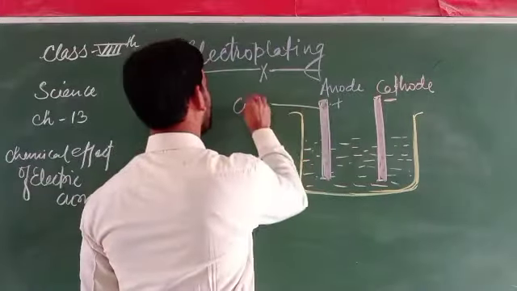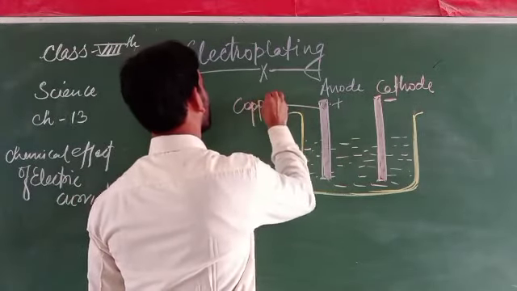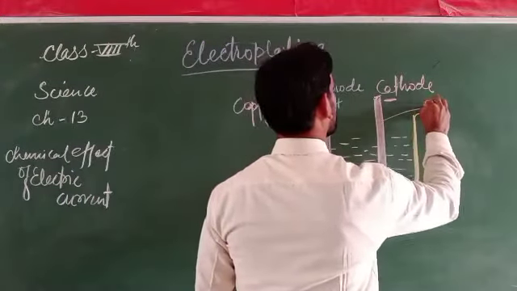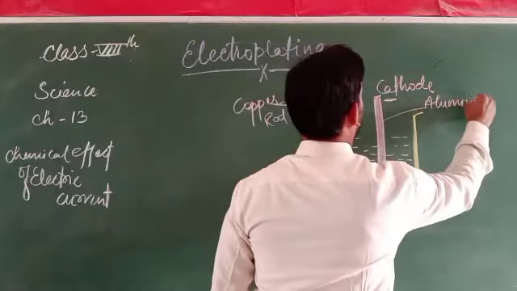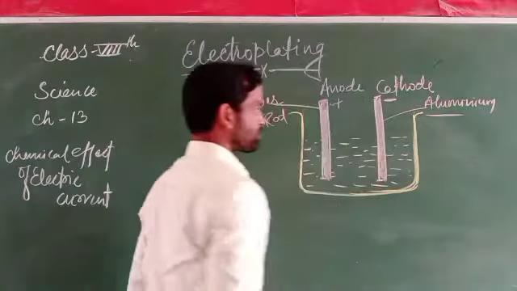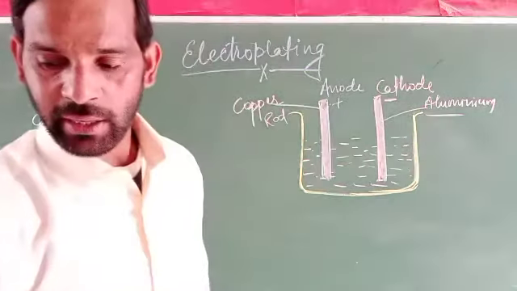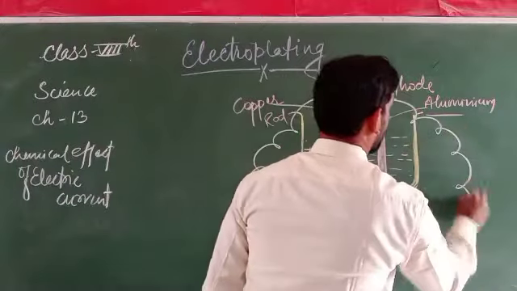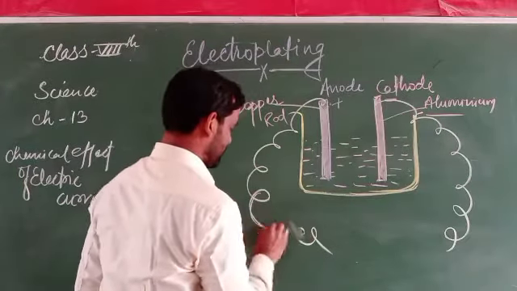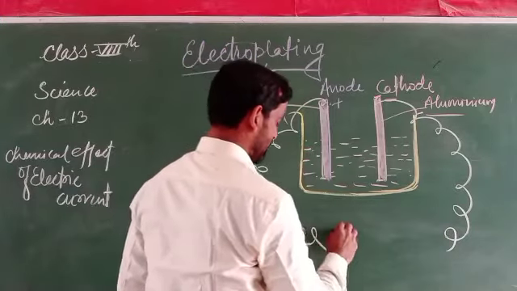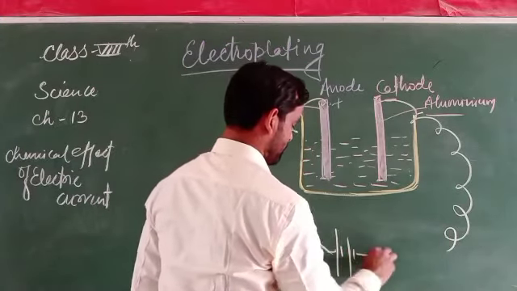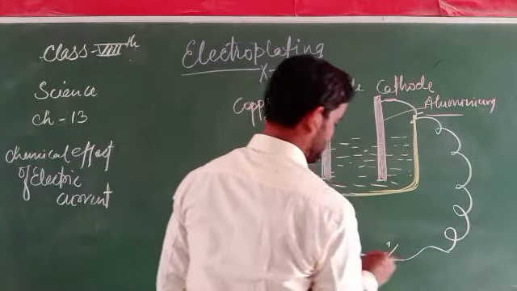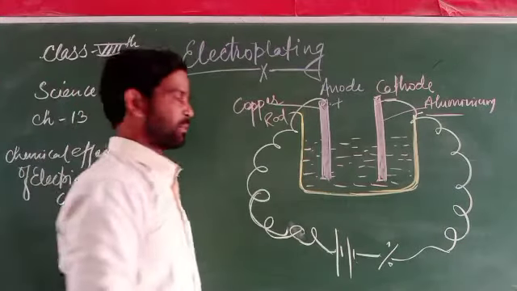This is a copper rod, and this one is an aluminum or silver rod. What will happen when we supply electric current through it? A supply of electric current takes place.